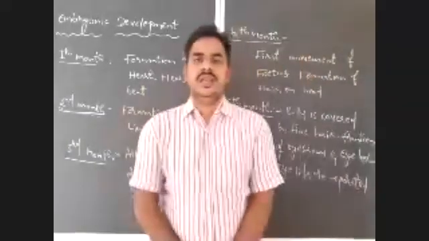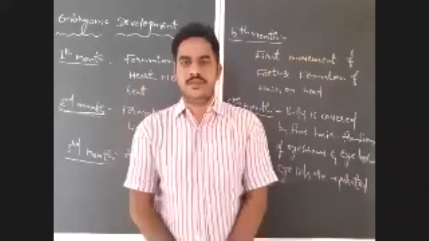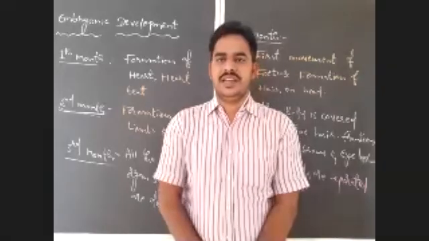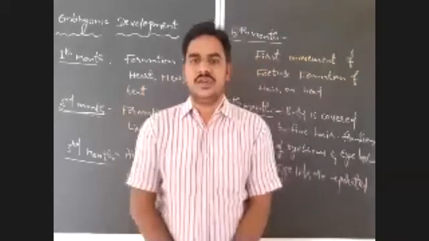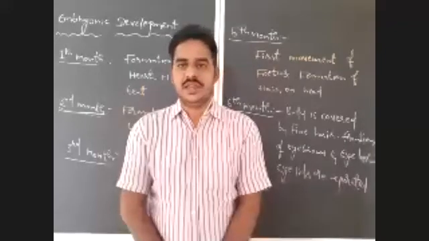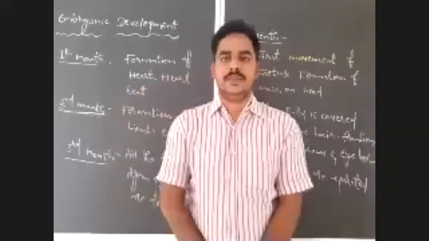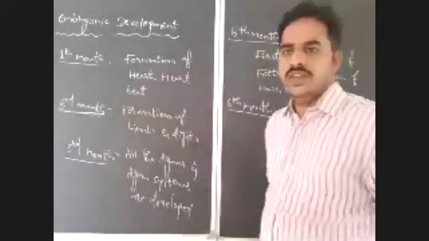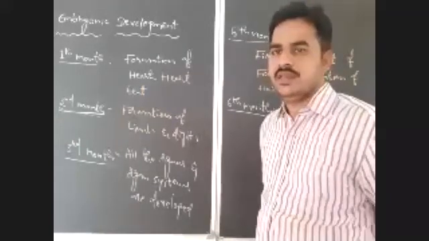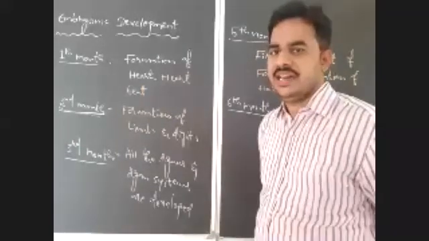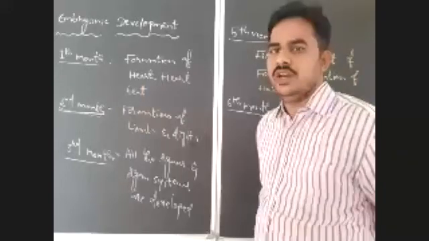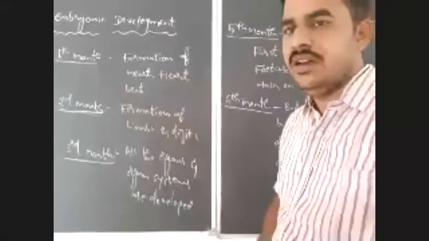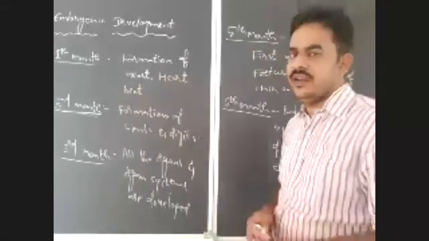Along with that, in the seventh month of embryonic development, what will happen? In the seventh month, the fetus will gain viability, that is, the chance of survival. If the delivery takes place in the seventh month, it is known as a premature delivery. If this premature delivery takes place in the seventh month, with postnatal care, there will be chances for the survival of the baby. So the viability of the baby is attained by the seventh month.